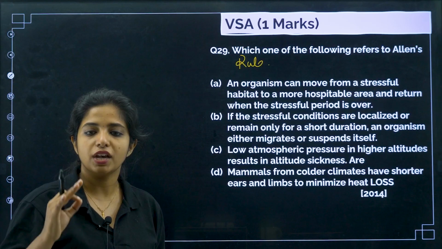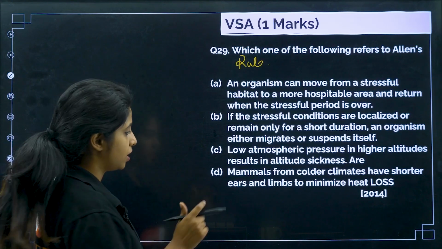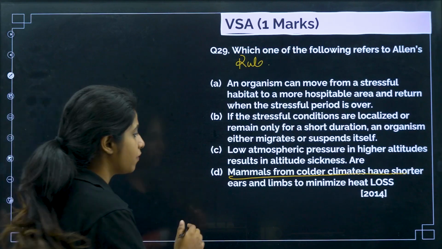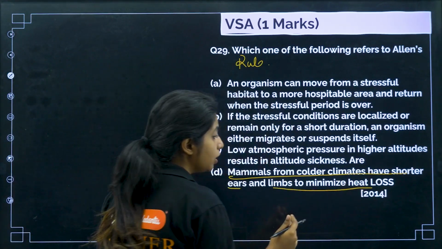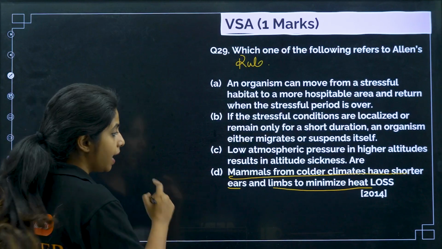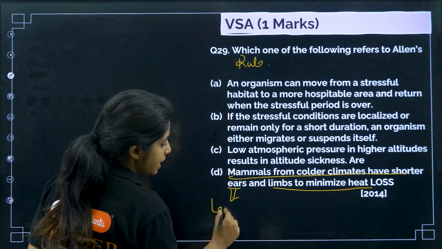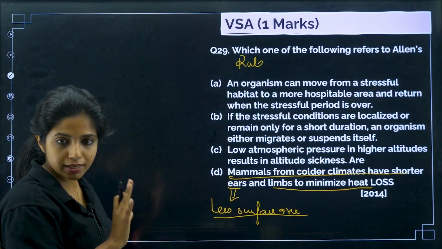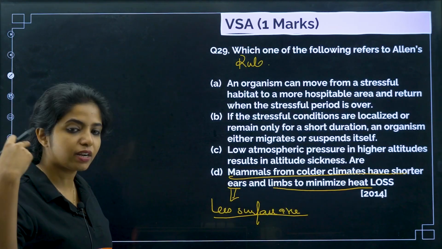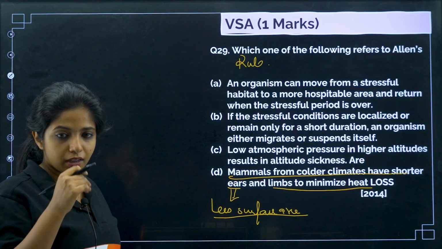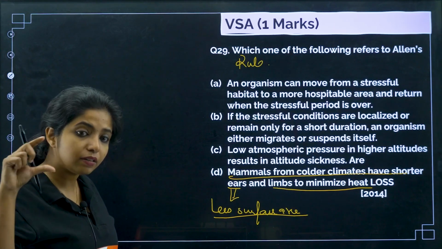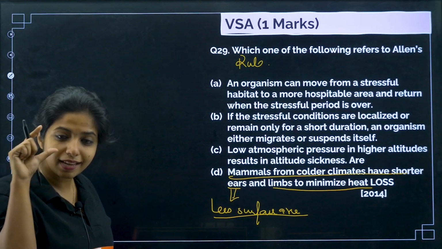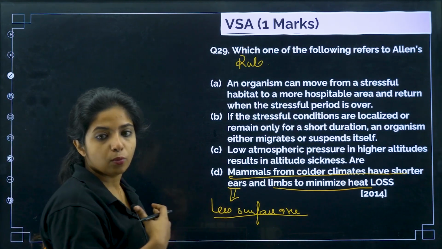Mammals from colder climates have shorter ears and limbs to minimize heat loss. So the mammals that live in the colder climates will obviously have shorter ears and limbs. Why do you think they have shorter ears and limbs? Such that there will be less surface area. Here you are not talking about volume and surface area and things like that. There is a shorter ear, and the ear doesn't have much volume. The surface area, if you see, will be really less comparatively, my dear children. So obviously they won't be losing a lot of heat.